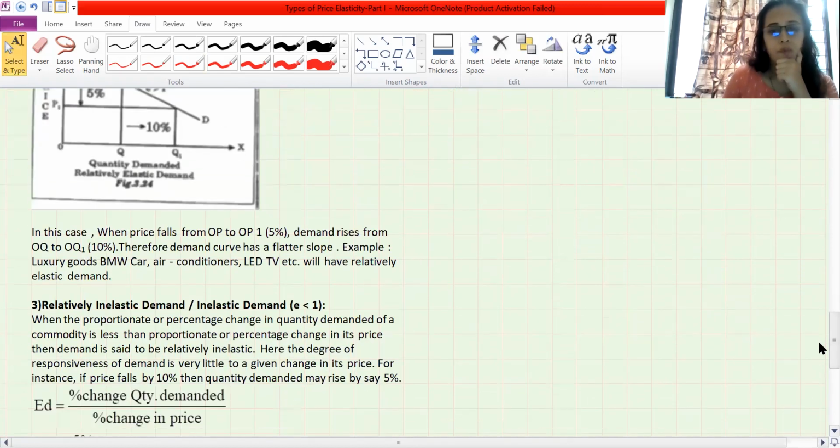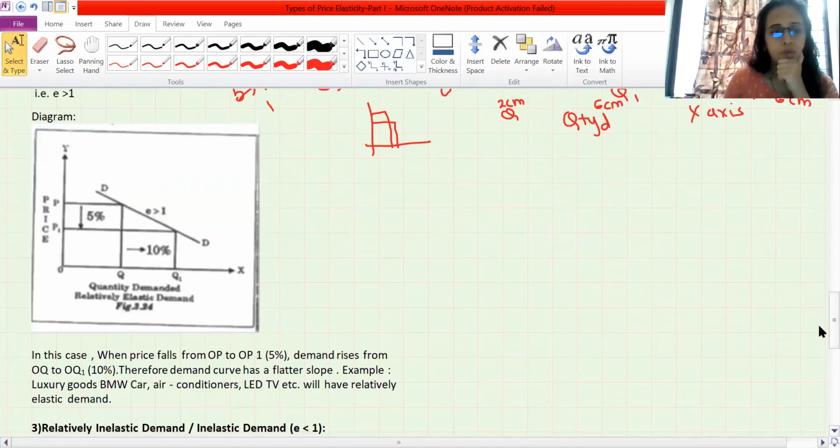In this case, when price falls from OP to OP1, now we will see the original diagram. Now see, when price falls from OP to OP1, a 5% fall, demand rises more. You can see here a 5% fall, demand rises, but the same explanation we are again repeating. Therefore the demand curve is flatter.